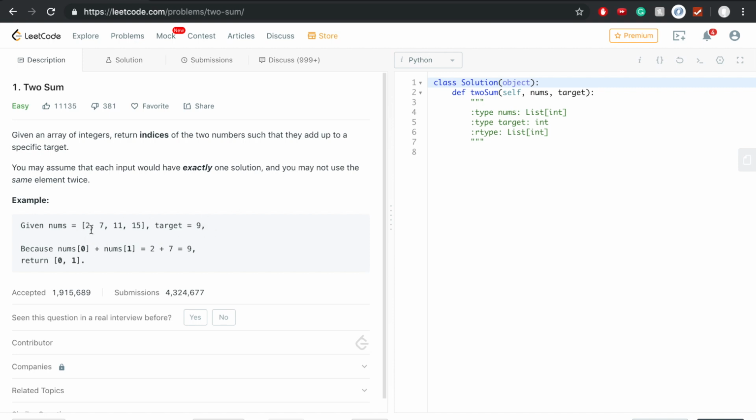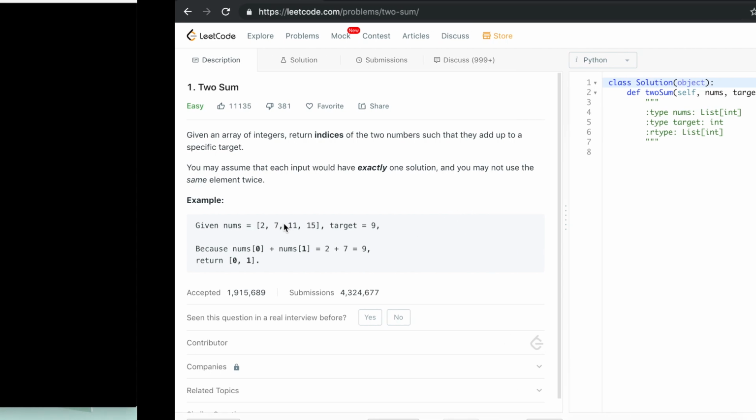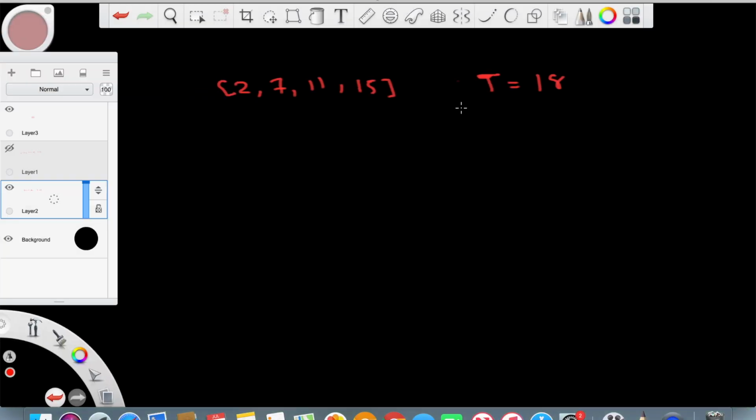You shall not return 2 and 2 to make 4, so you cannot use index 0 twice to get 4. Those are two important things. There could be multiple more scenarios, so remember to ask questions. All right, let's get to a different variant of that question. In this one, you have a target of 18. So think about this.